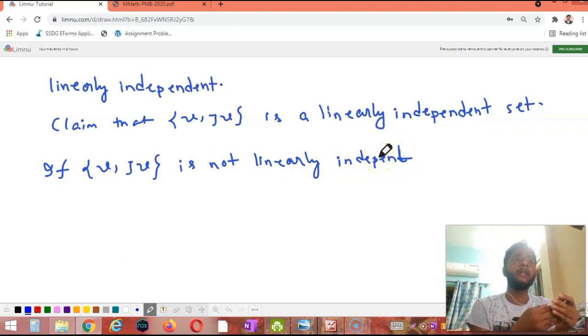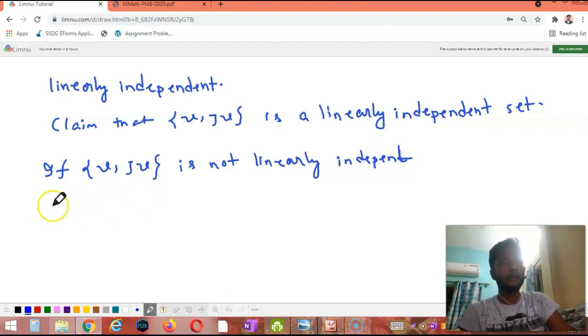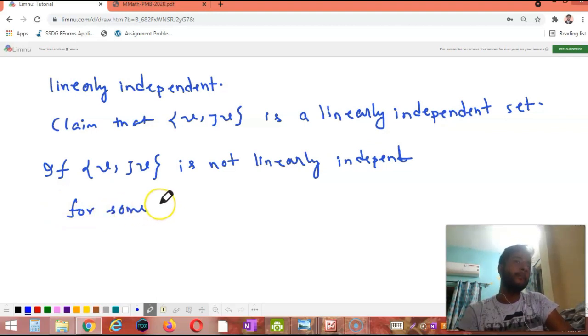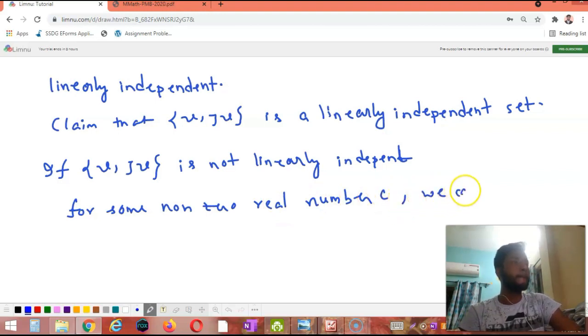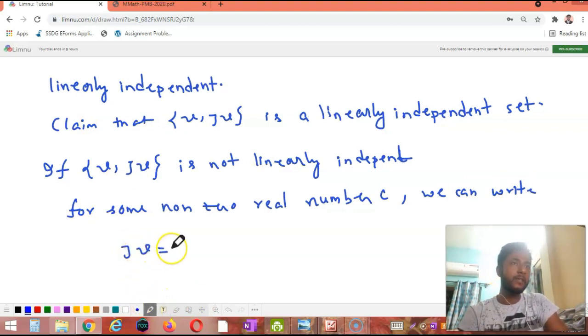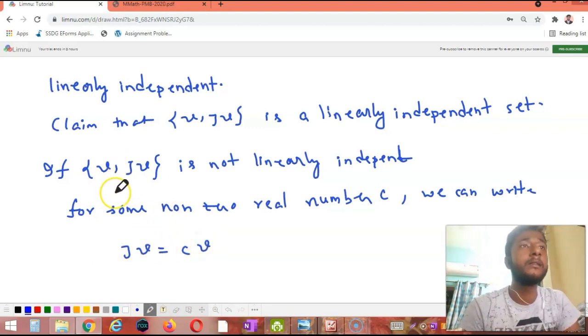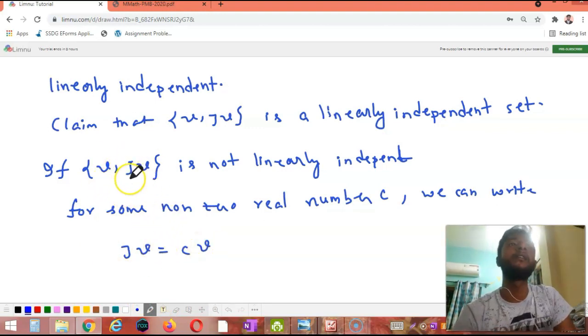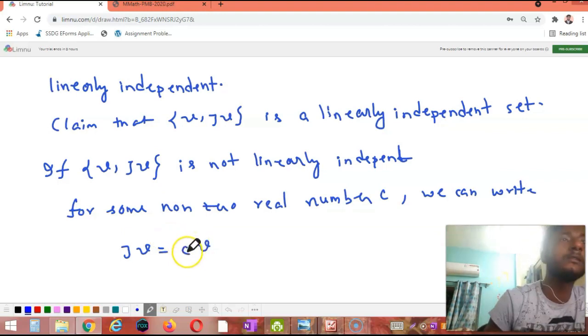If it is not linearly independent, then for some non-zero real number C we can write JV equals CV, as this set contains two elements. So JV equals CV for some non-zero scalar C.